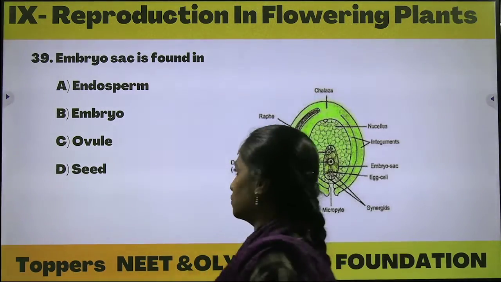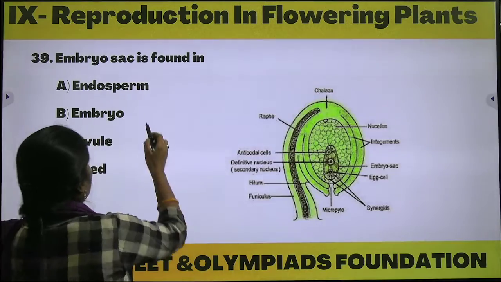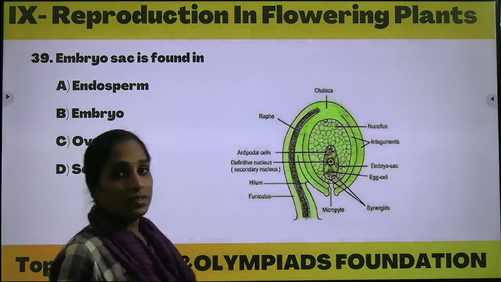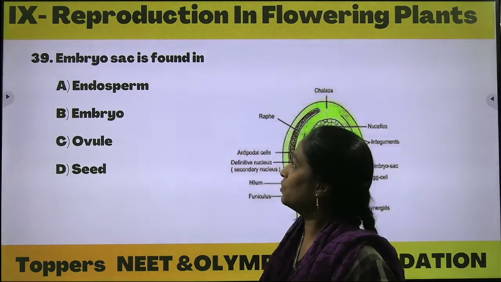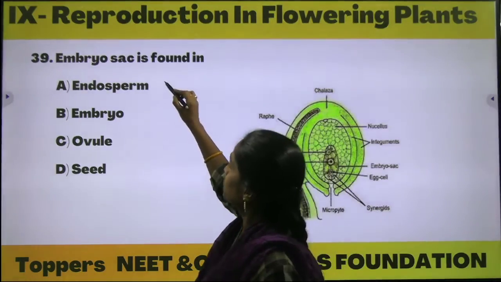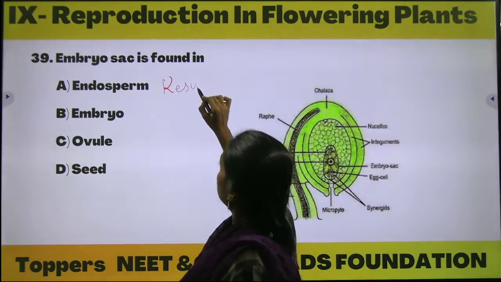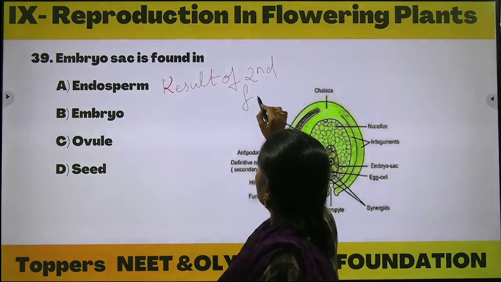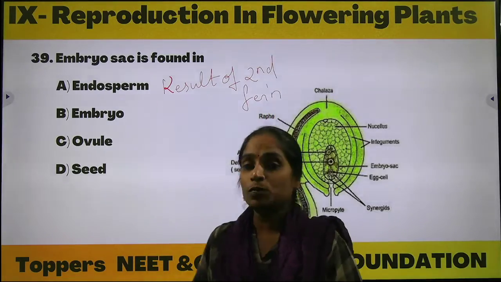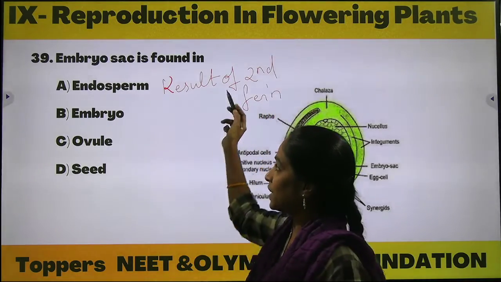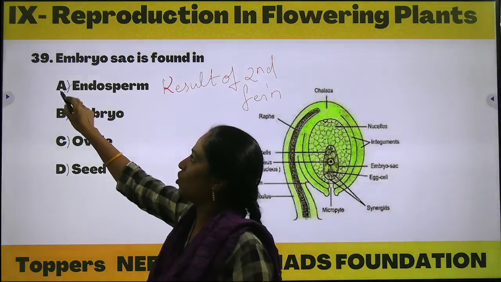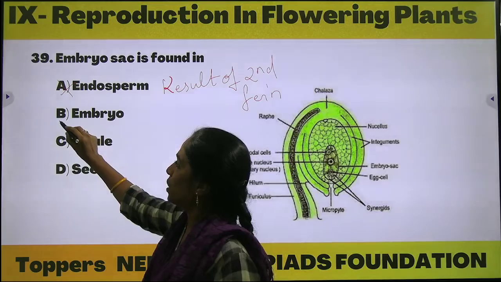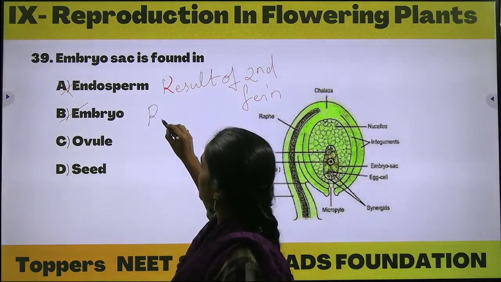Coming to the next question, embryo sac is found in. Very simple question. Where can the embryo sac be seen? In the endosperm, in the embryo, in the ovule, or in the seed. Where can we observe it? Endosperm is the result of second fertilization, so this will be the wrong option. And embryo, what is embryo? Embryo is also one of the results.